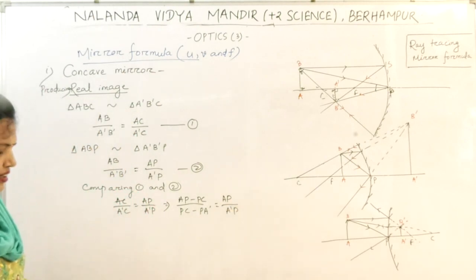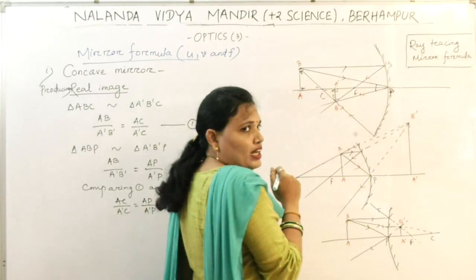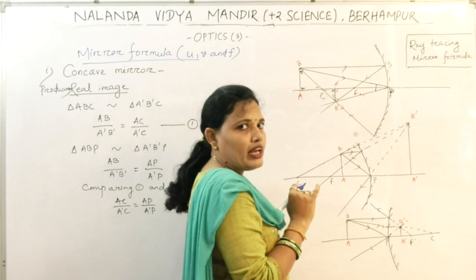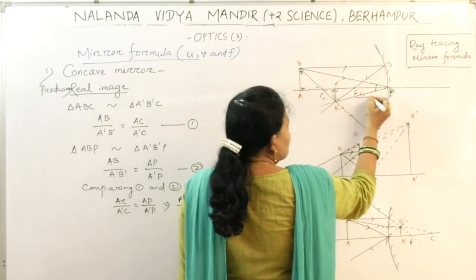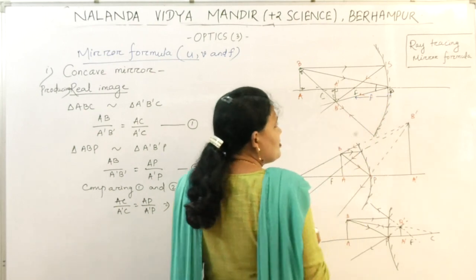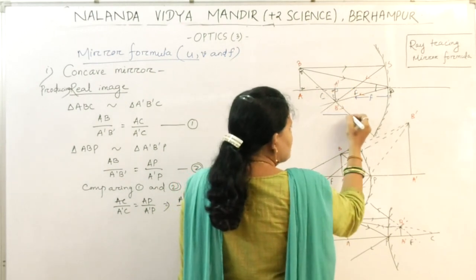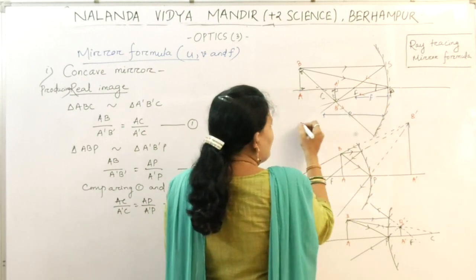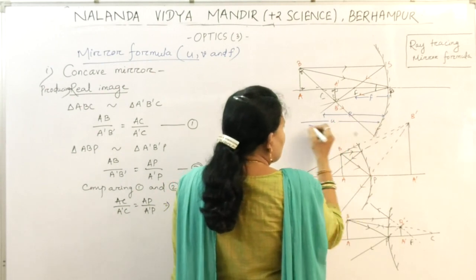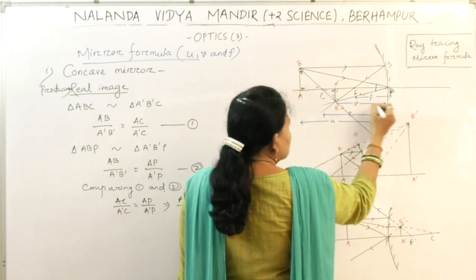Now let us take the sign convention. According to the sign convention, all these are situated on the left side, so every measurement is taken as negative. The distance between the pole and the focus is the focal length. The distance between the center of curvature and the pole is the radius of curvature. The distance between the object and the pole is the object distance, and the distance between the image and the pole is the image distance.